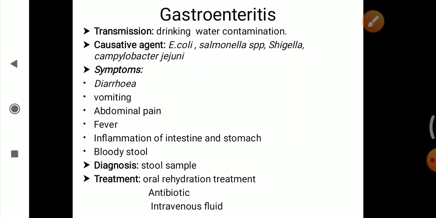The most important thing to remember for typhoid is the red spot that is observed, and its diagnosis can be done by the Vidal test or the enzyme linked immunosorbent assay. For cholera, diagnosis can be done by the rapid dipstick test or by stool sample. And then we have to remember that the treatment can be done by the use of antibiotics. We have to remember the names of the antibiotics.